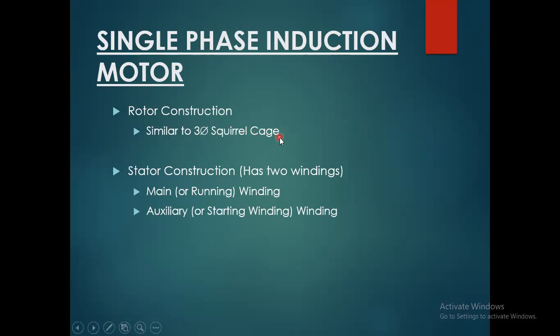The squirrel cage is used in our household water pumps. The stator construction has two windings, the main or running winding and the auxiliary or starting winding, on which we provide supply through the series connection of a capacitor.